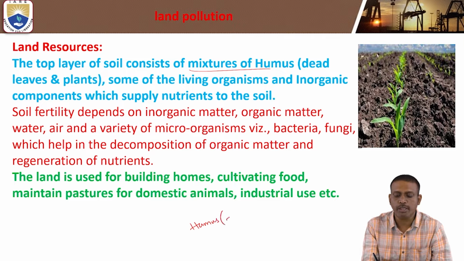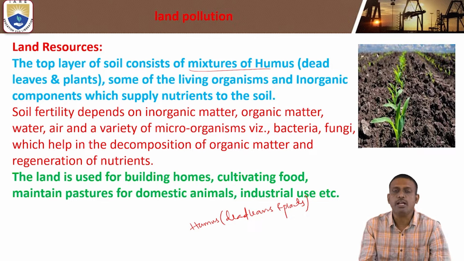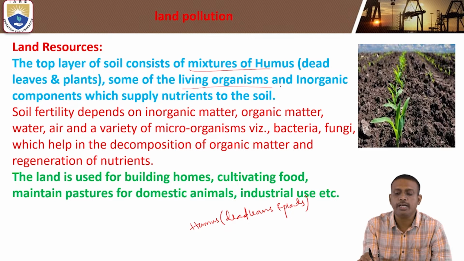Humus is nothing but the dead leaves and plants. We call it humus. It is the topmost layer of the soil. Some of the living organisms and inorganic components supply nutrients to the soil.